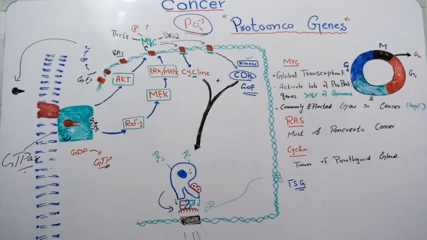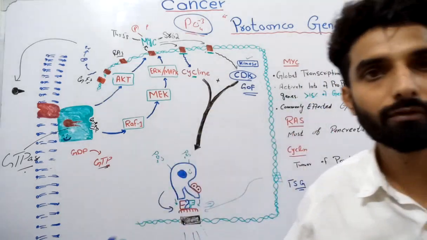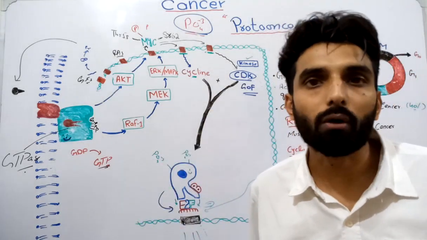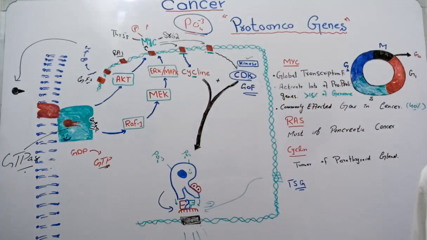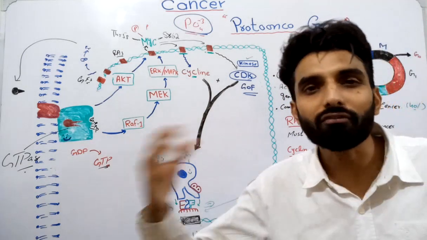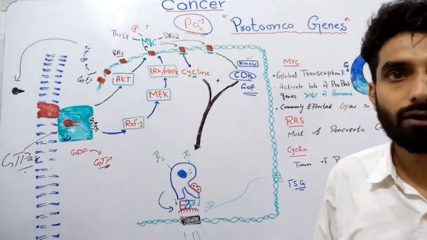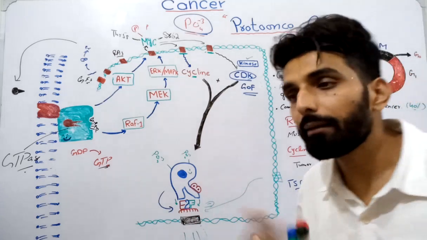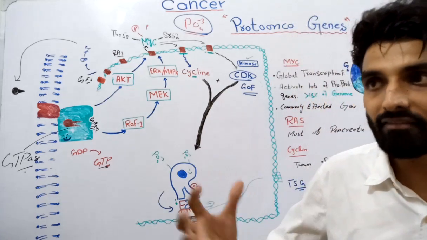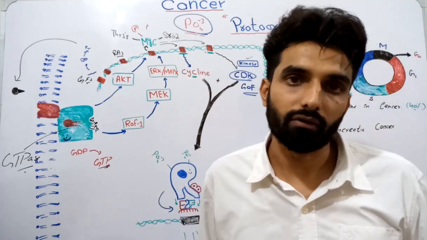In today's video, I will be focusing on the proto-oncogenes. In the upcoming video, I will talk about the tumor suppressor genes. Clear? So let's talk about the proto-oncogenes. This is basically a set of genes. There are lots of genes which are helping a cell to proliferate, to replicate more and more, to divide more and more. The set of genes which are helping a cell in proliferation are called proto-oncogenes.